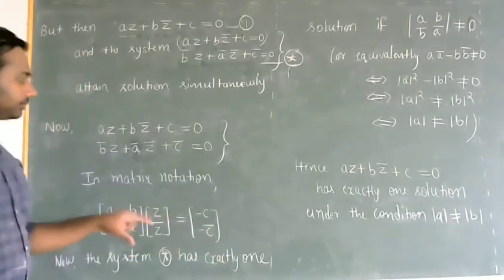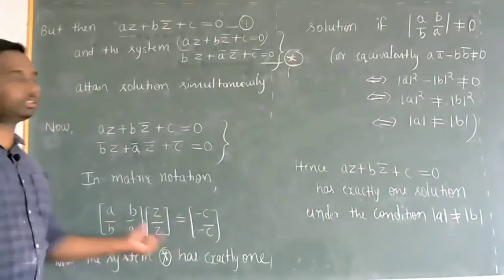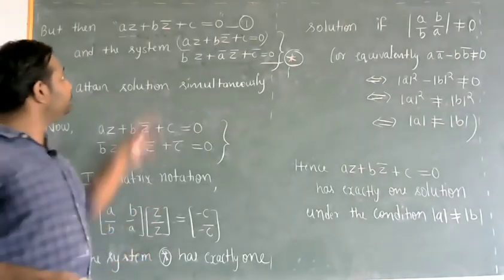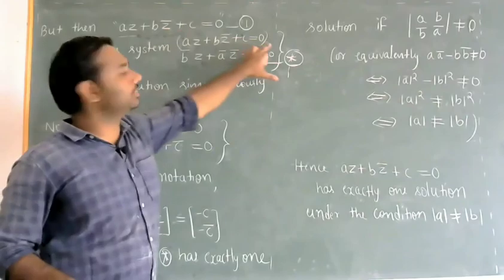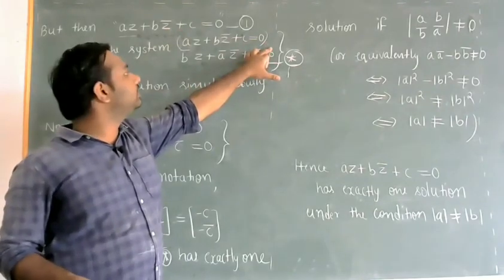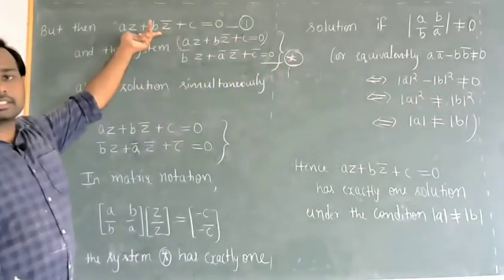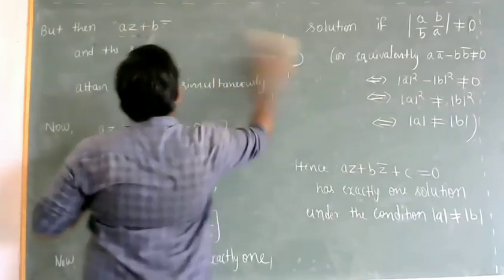Now we have to compute that unique solution. To get the solution for this equation, it is enough to find the solution for the system. So the solution for the system is nothing but the solution of this equation. So I have to solve the system.